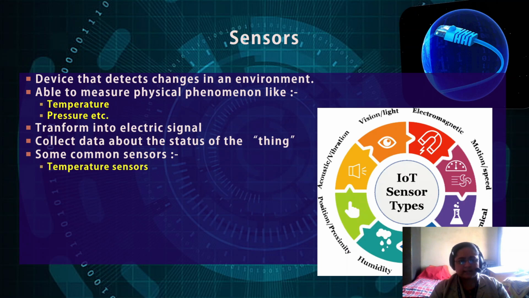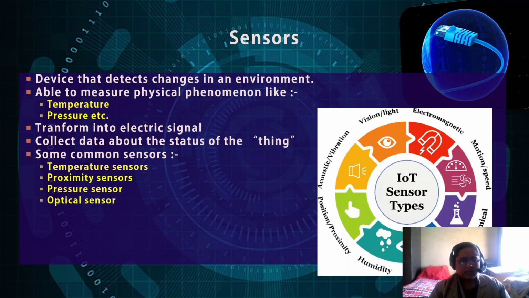Some common sensors: temperature sensors, proximity sensors, that is closeness. If you are not able to see in the dark, you can just figure out that something is nearing you. Or if you are camping in a very remote location or in the middle of a forest, you can easily identify if any wild animal or someone is approaching or drawing near to the camp. So you can protect yourself.